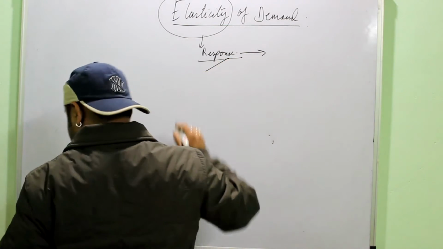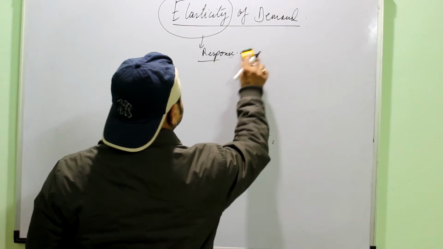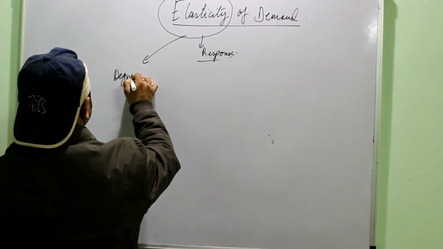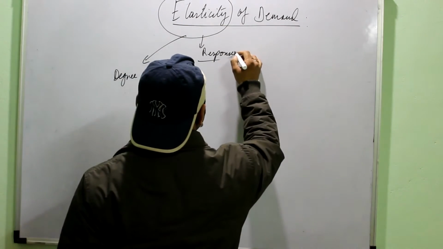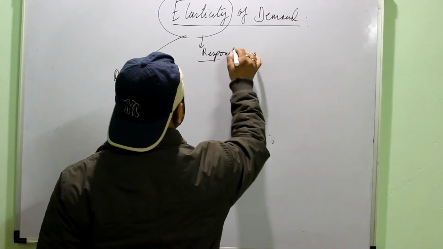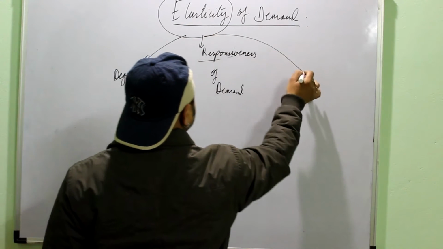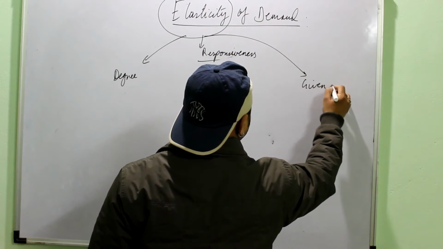When you define it, you can define elasticity as the degree of responsiveness of demand to a given change in price.